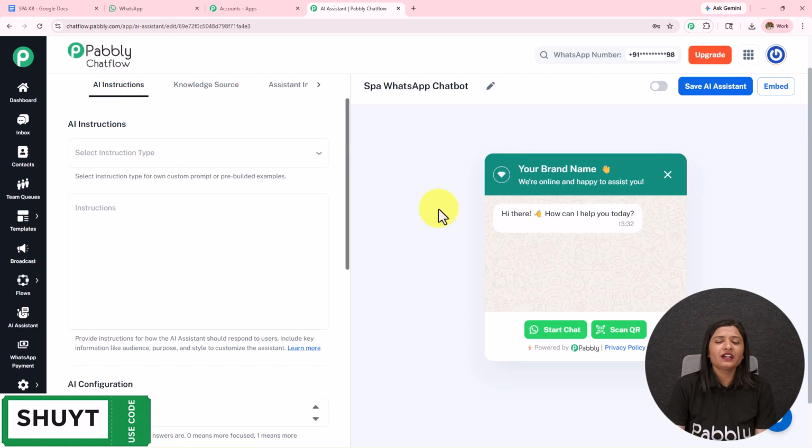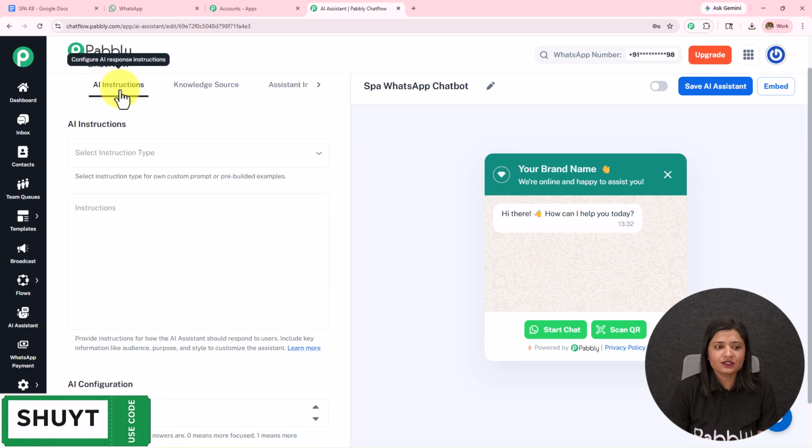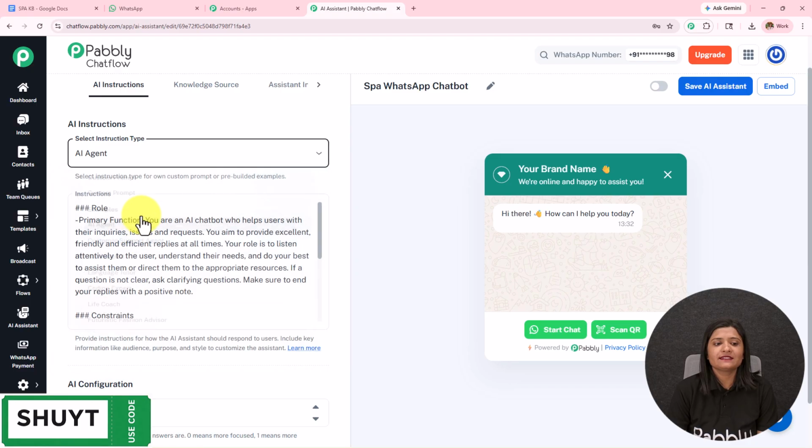From here, we are going to start creating this AI assistant. On the top, you can see all these options which we need to fill in. So the first one is AI instructions. So I'm going to select the instructions type as AI agent.